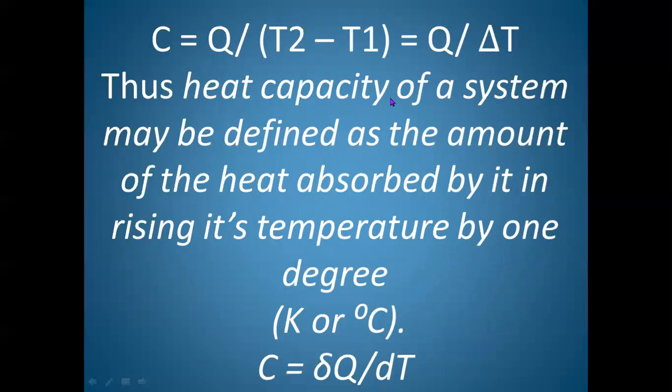So thus heat capacity of a system may be defined as the amount of heat absorbed by it in rising in temperature by 1 degree.